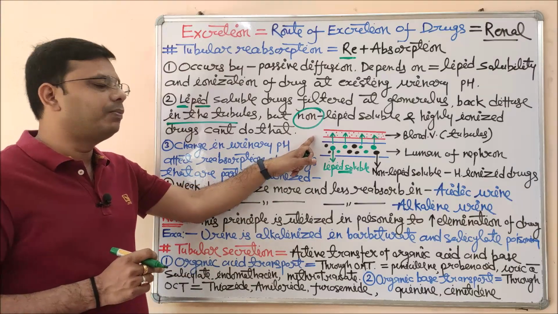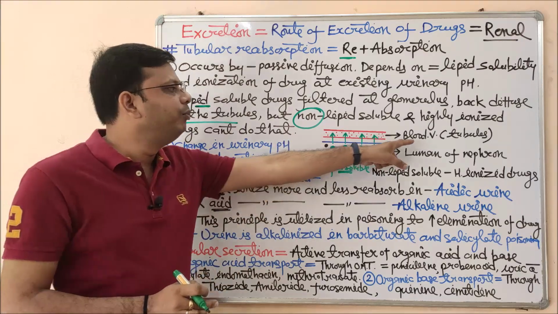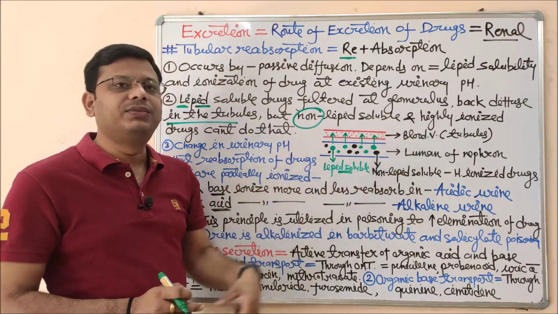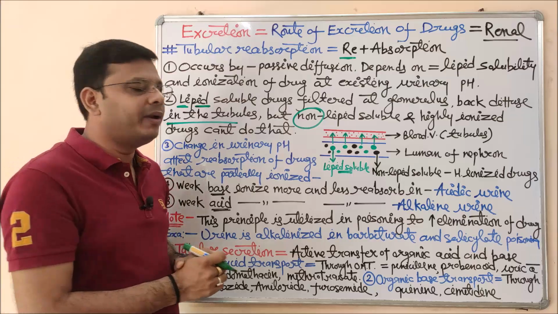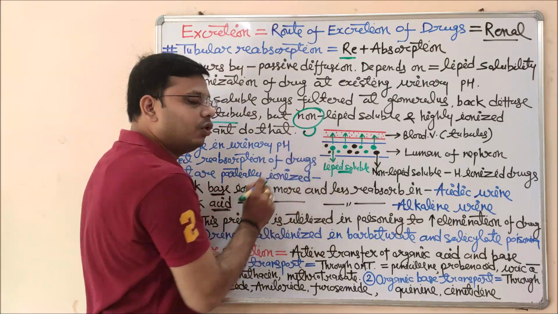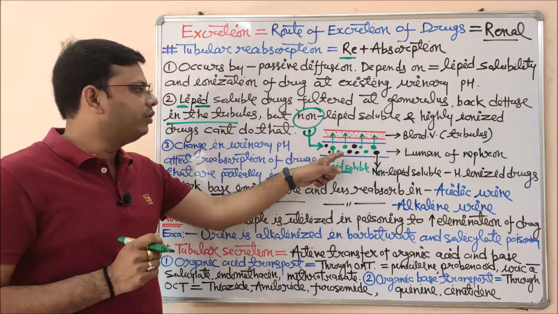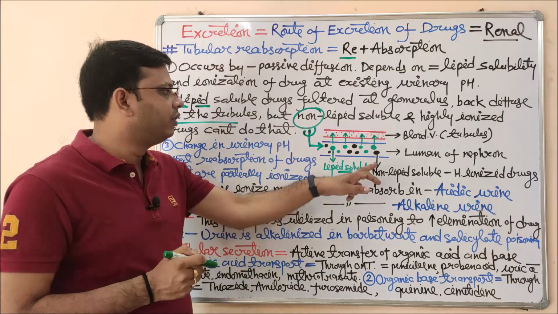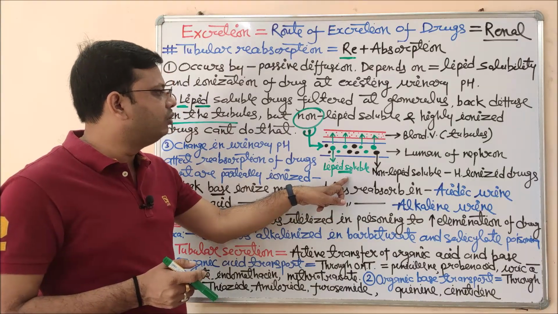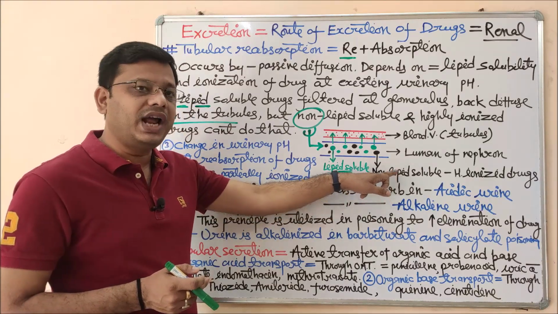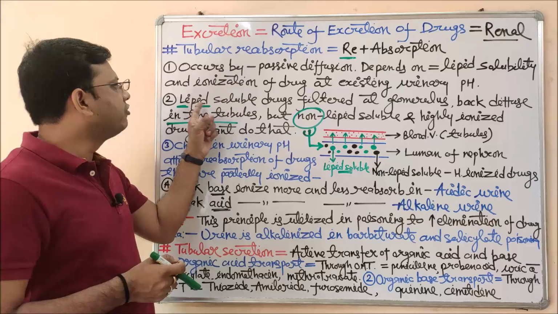Let me explain the process of reabsorption with the help of a rough diagram. Here I have plotted two diagrams. The red one represents the blood vessel or tubules and the blue one is for the lumen of the nephron. In case of reabsorption, first of all we should know about the process of movement of drug in the lumen. So after the filtration with the help of glomerular filtration or Bowman capsule, those drugs will come to the lumen of the kidney. So now there are two types of drug present in the lumen of the nephron. These are either in green color or in black color. The green color represents lipid soluble drug and the black color represents non-lipid soluble drug as well as highly ionized drug. And you know it very well, the condition for the reabsorption, only those drugs which are lipid soluble can